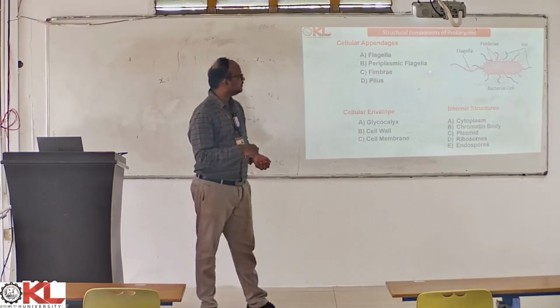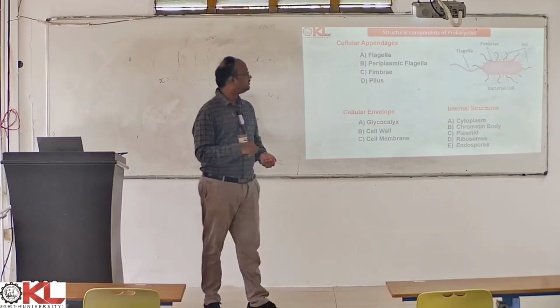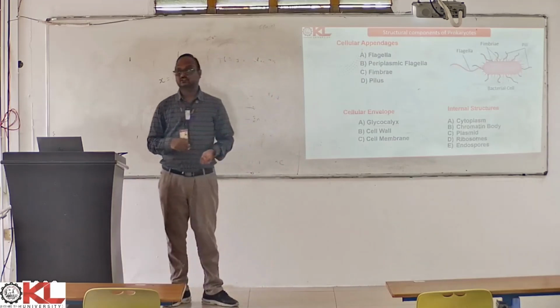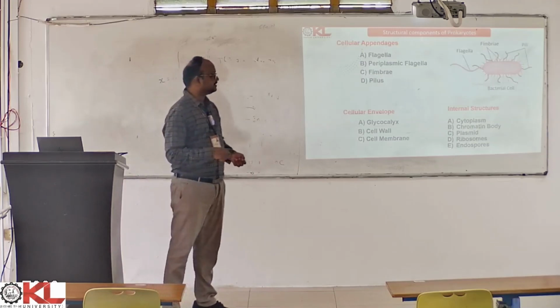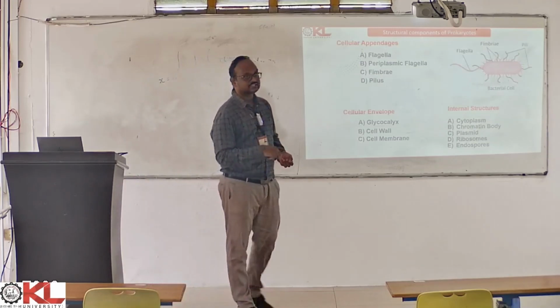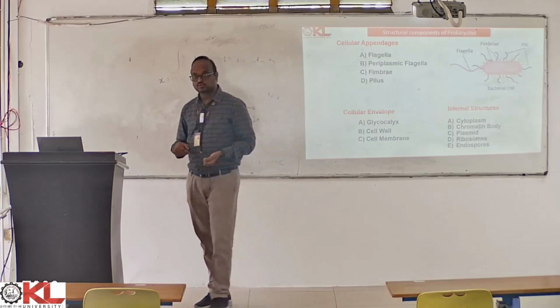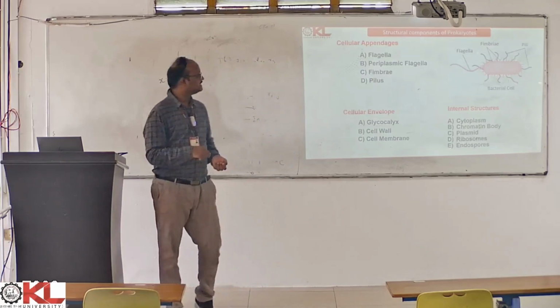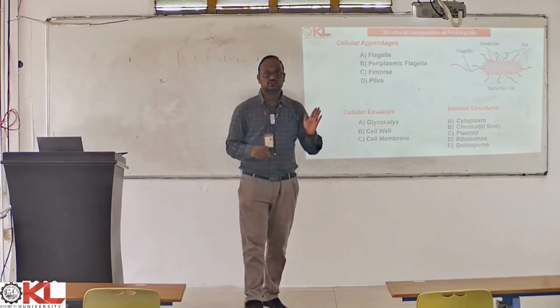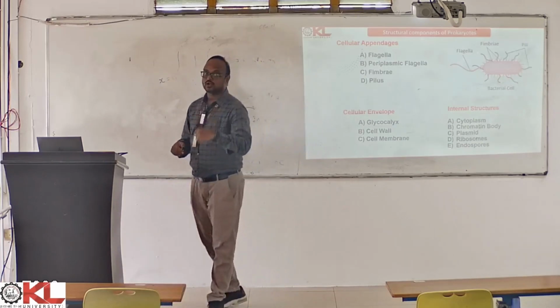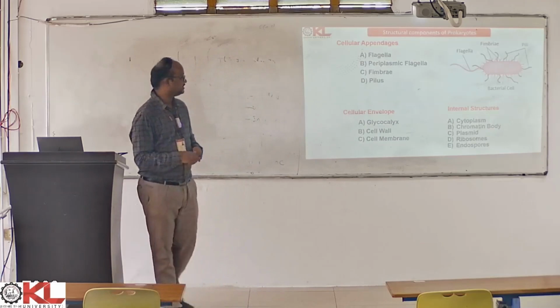We can see we have the flagella, we have the pili, we have the cilia. These are all the different types of appendages that can be present on a bacterial cell. Most of these appendages like flagella or cilia help in locomotion or movement, whereas pili help in transfer of genetic material from one bacterium to another.